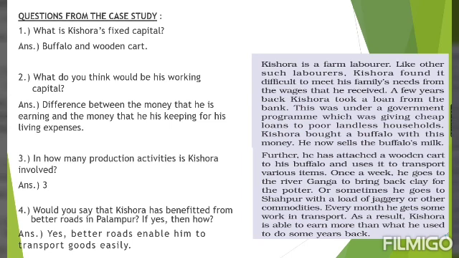So Kishora is involved in 3 activities, students. Number 1, he is a farm labor. That means he works on rich and medium farmers' land. Number 2, he bought a buffalo with the cheap loan that he got, and then he sells his buffalo's milk. So this dairy farming is the next production activity in which he is involved. And number 3 will be transportation, because we also studied that he attached a wooden cart to his buffalo and uses it to transport various items. So Kishora is involved in 3 production activities.